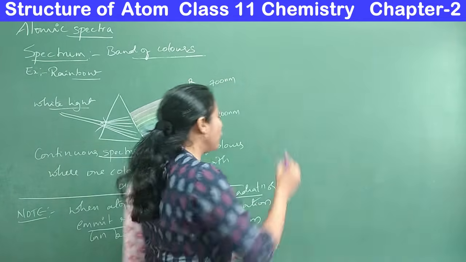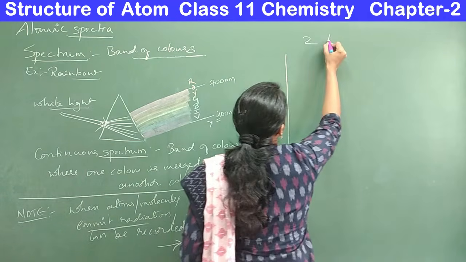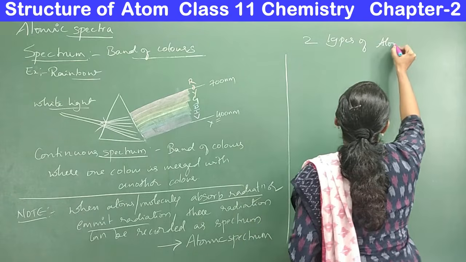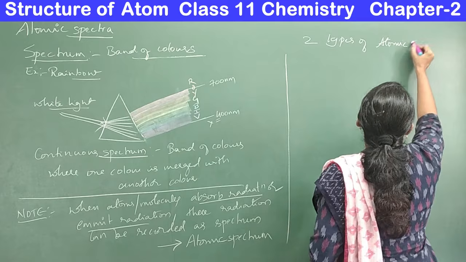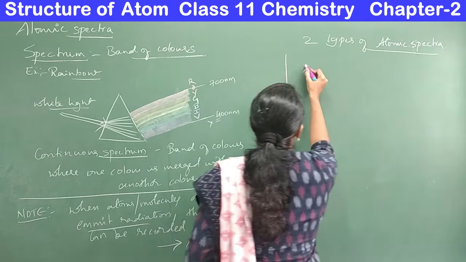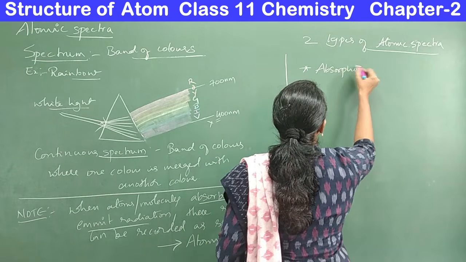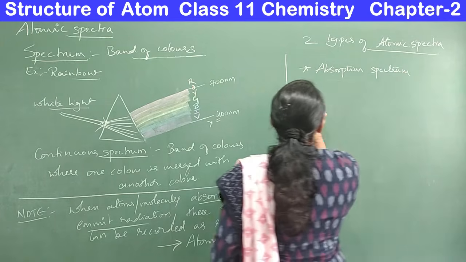And now I will go to the two types of atomic spectra. This is really very important. The first one is absorption spectrum and the other one is emission spectrum.